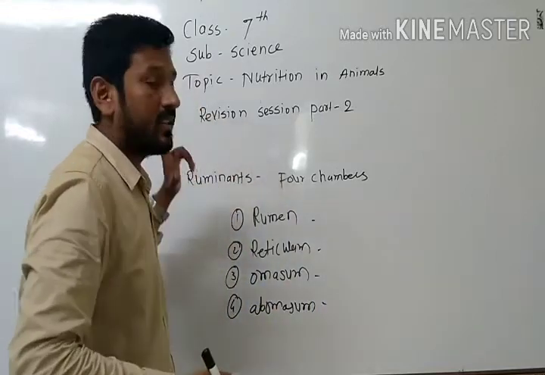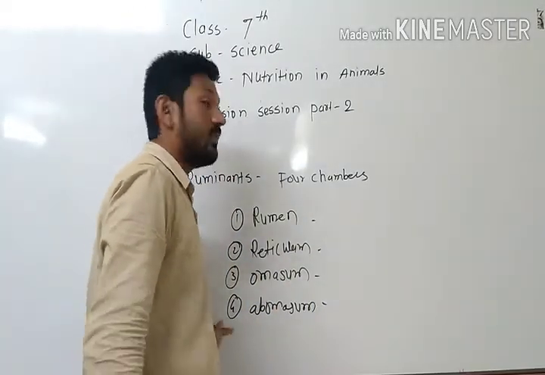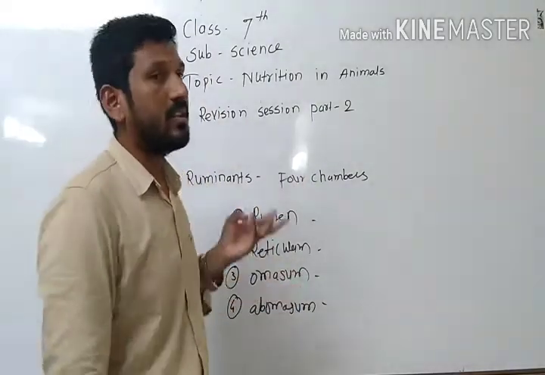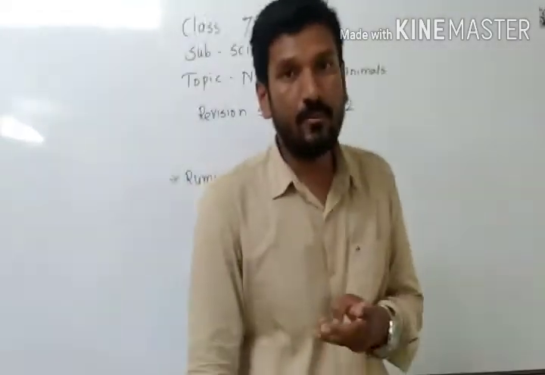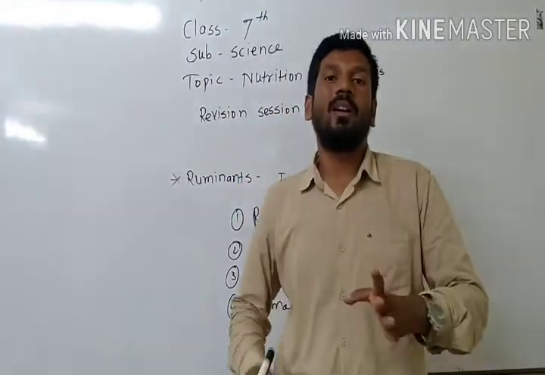So ruminants have 4 different chambers: rumen, reticulum, omasum and abomasum.